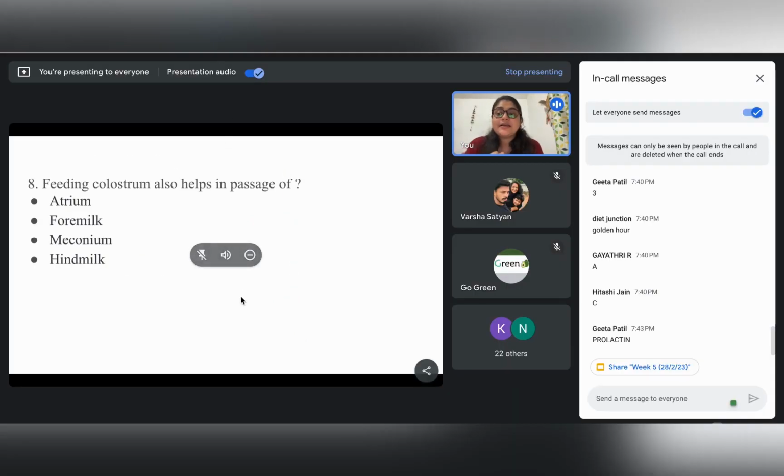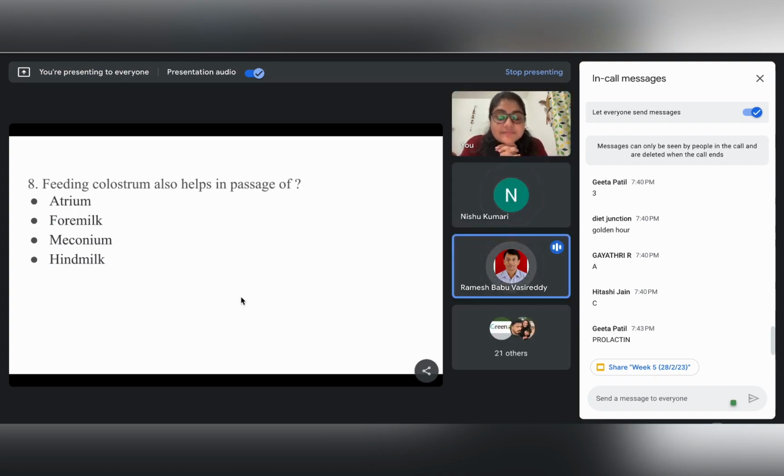So next, feeding colostrum also helps in passage of. Anybody would like to give me the answer? Meconium. Yes. And what is meconium? The first black stool.